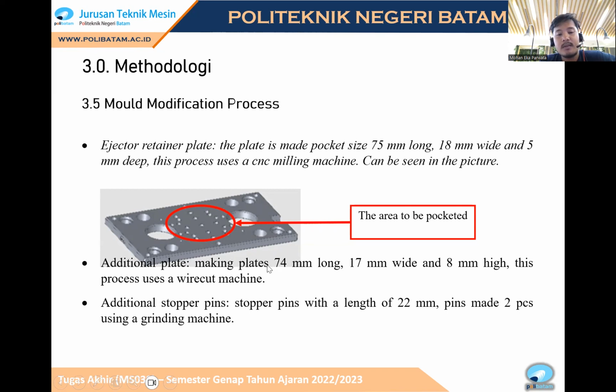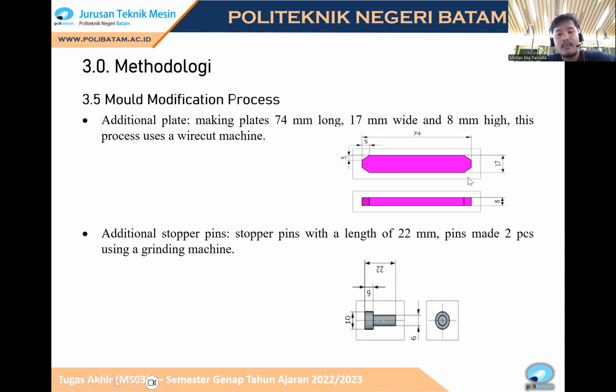Additional plate, making a plate 74 millimeter long, 70 millimeter wide and 8 millimeter height or deep. This process uses a workout machine. Stopper pin, we choose to use a grinding machine. This is the 2D drawing of the additional plate with dimension measurements, and this is a picture of the pin stopper.